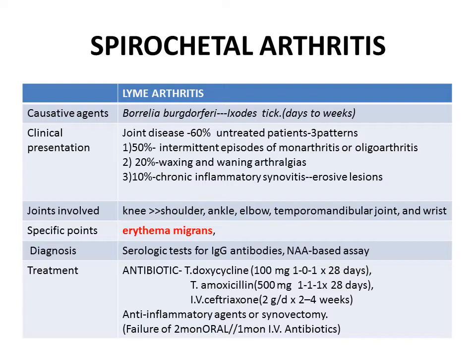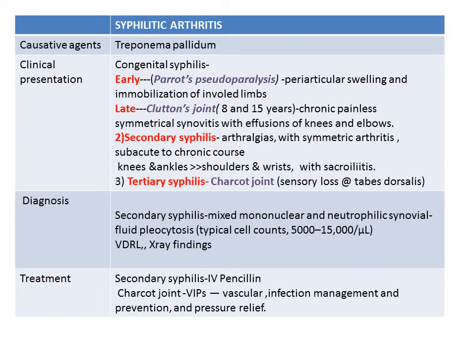The rash involved in Lyme arthritis is erythema migrans, and diagnosis is by specific serological tests for IgG antibodies for Borrelia burgdorferi and nucleic acid amplification based assay. The treatment can be doxycycline, amoxicillin or IV ceftriaxone, either oral or IV. If oral, you have to give for 28 days, IV 2 to 4 weeks. On failure of 2 months of oral or 1 month of IV antibiotics, the next step of choice will be anti-inflammatory agents or synovectomy.